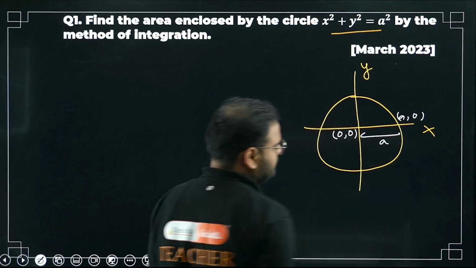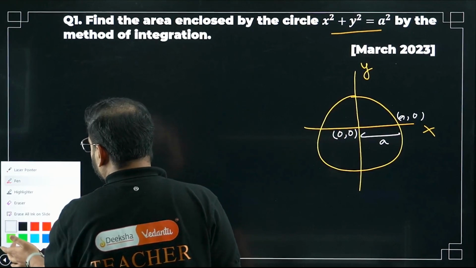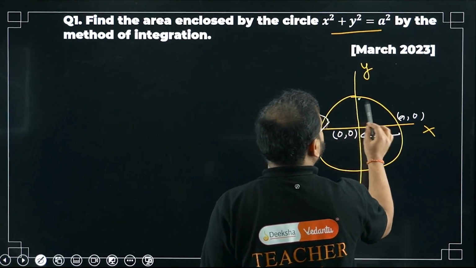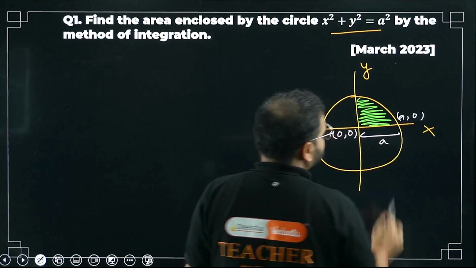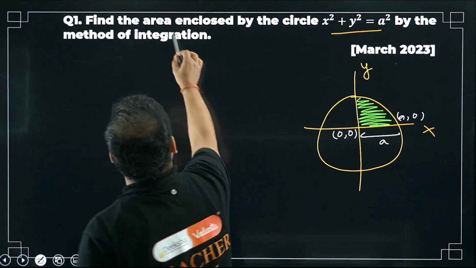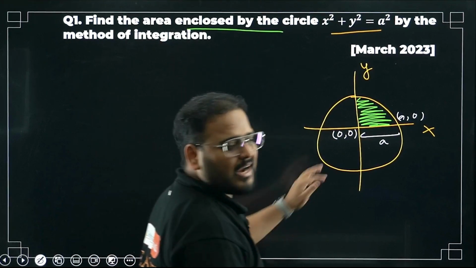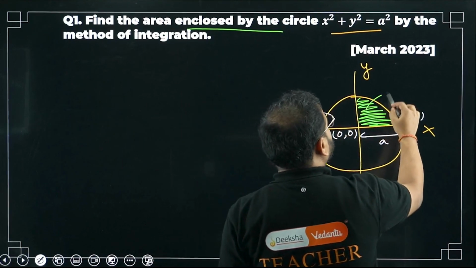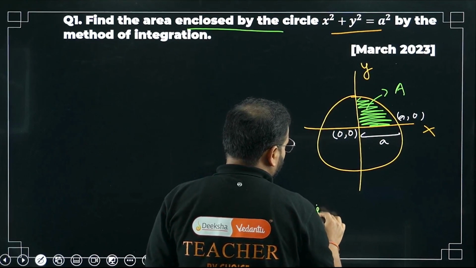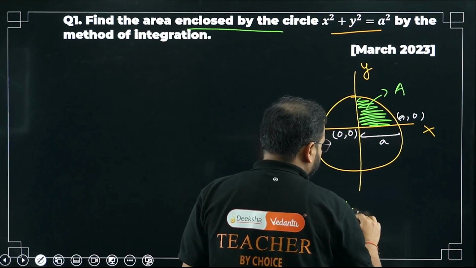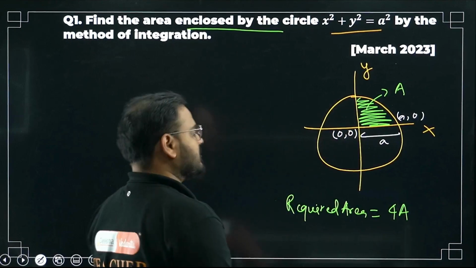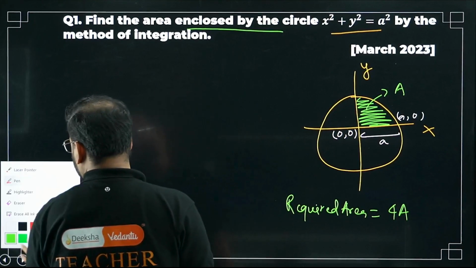Is that clear? All right, now you know that the origin and this coordinate axis are dividing this circle into 4 equal parts. It means if I find the area of this part, this shaded region, and multiply it by 4, I'll get the required area enclosed by the circle. Let's say I call this area A. Then what is my required area? My required area would be 4 times A. Is that clear? Yes, sir.